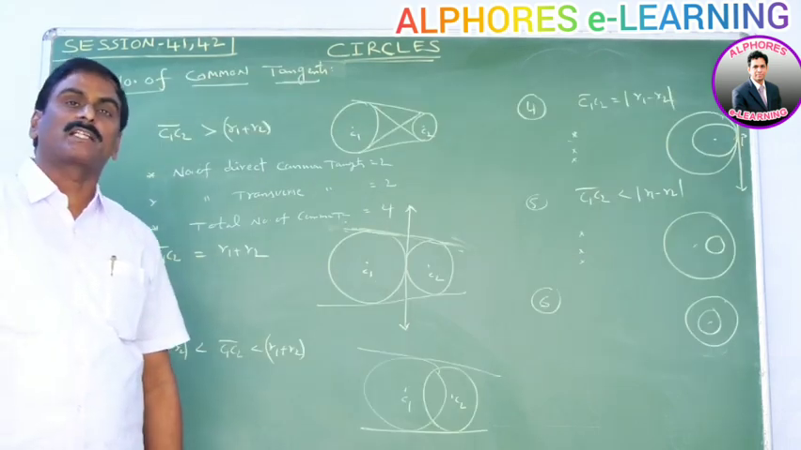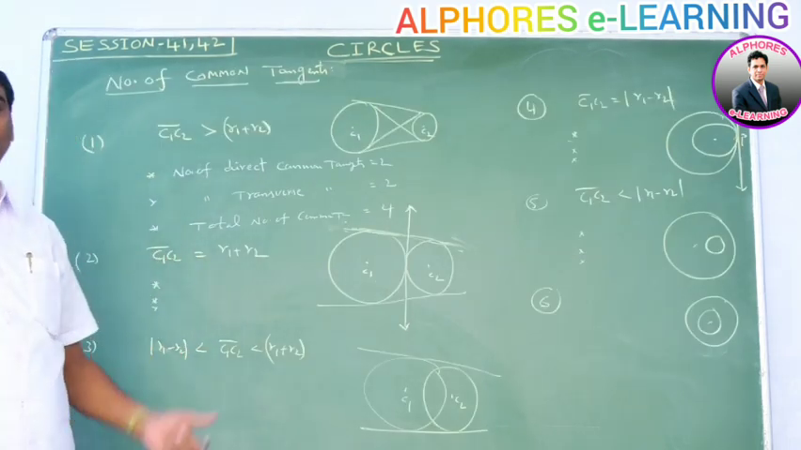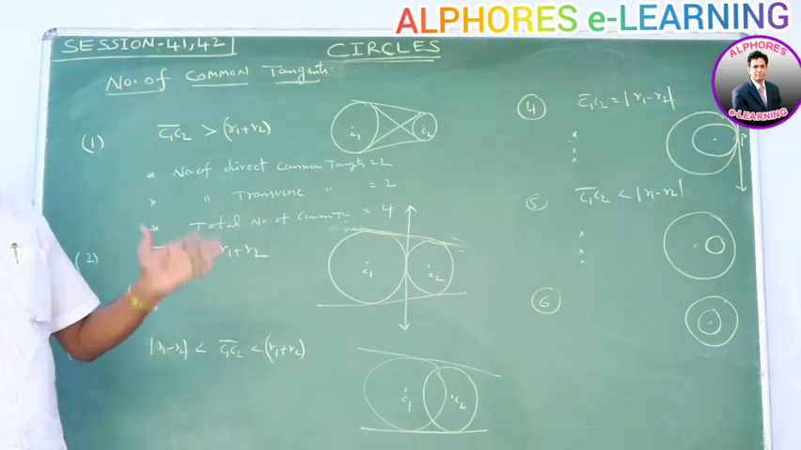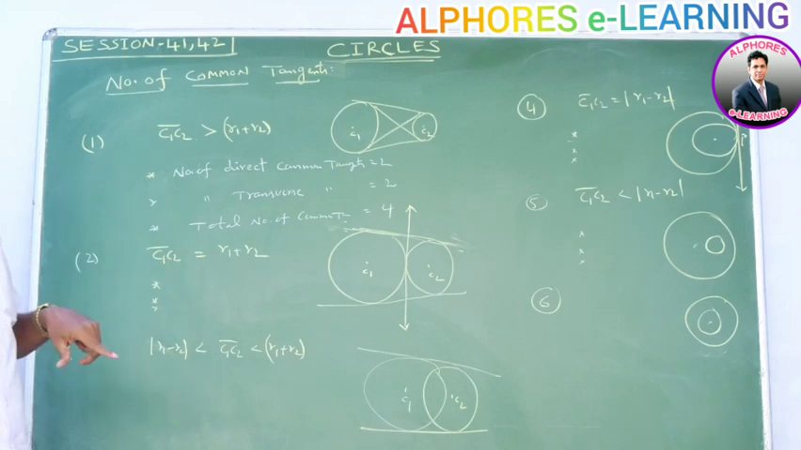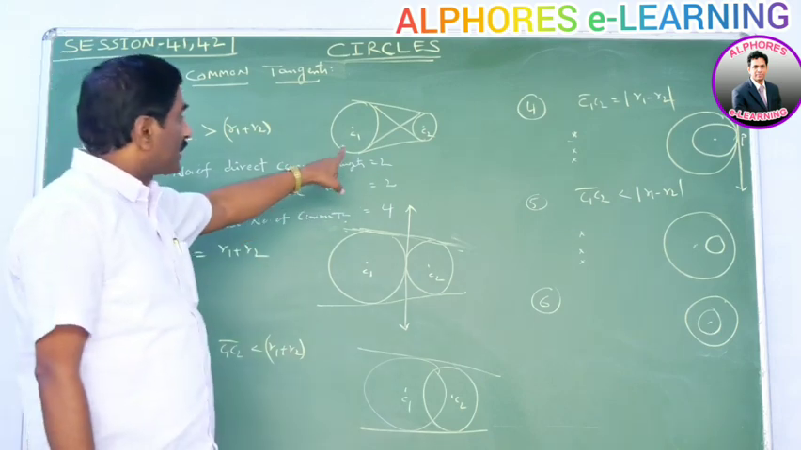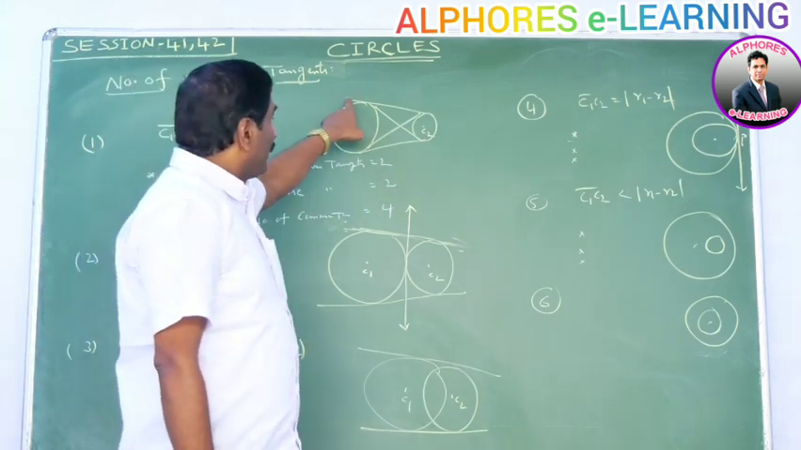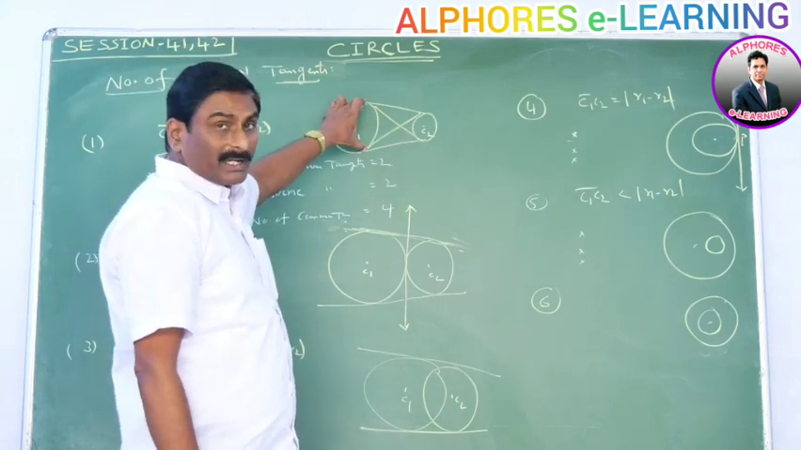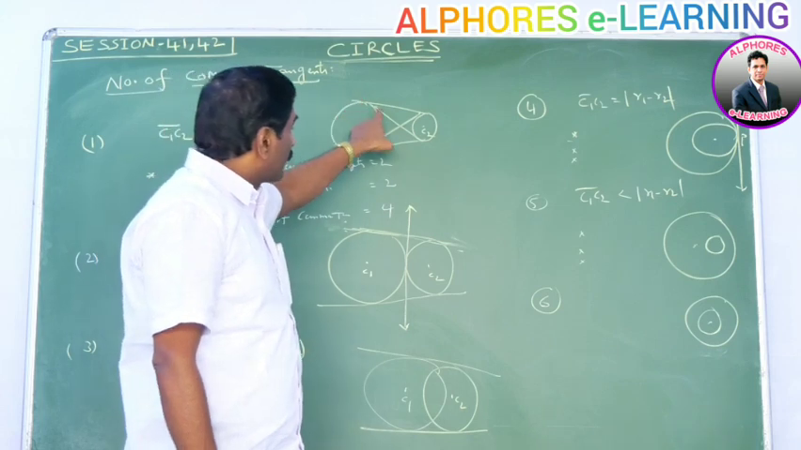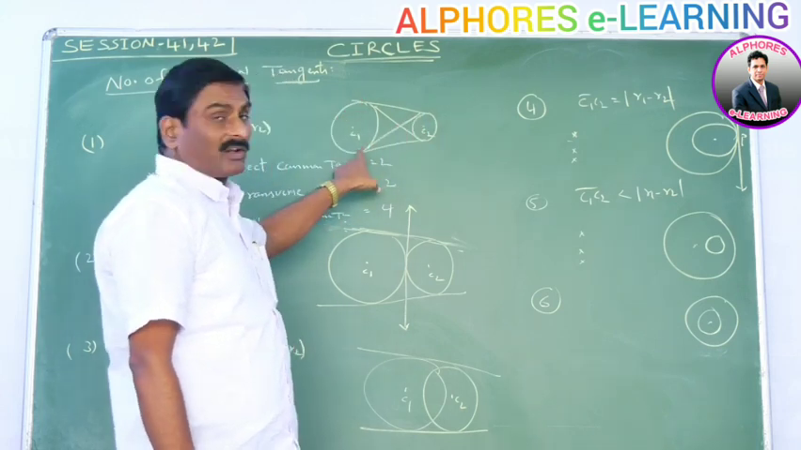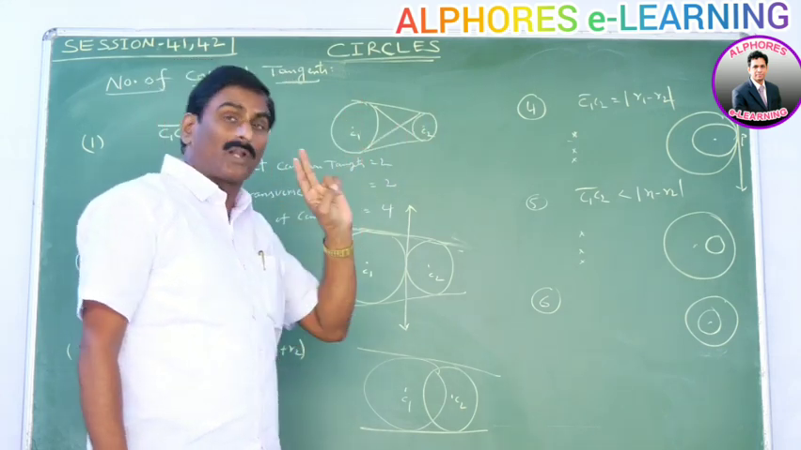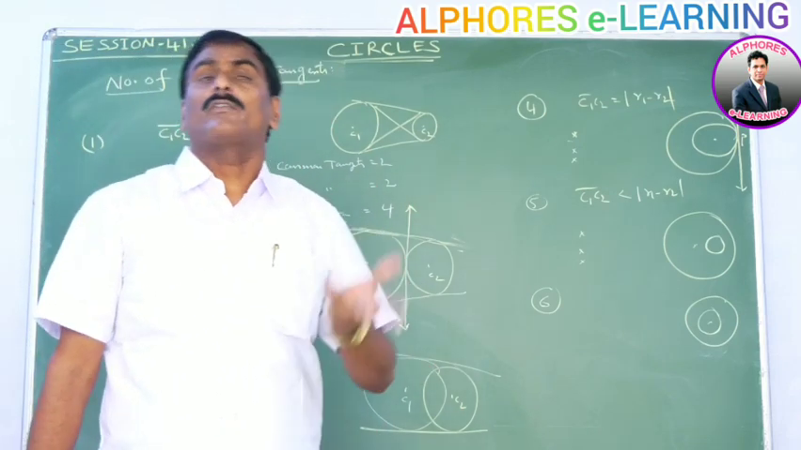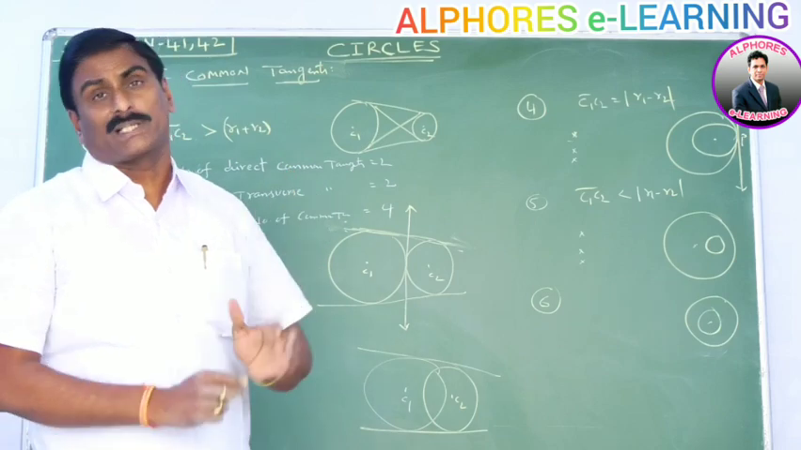Next, number of common tangents for two given circles. First one, if C1C2 is greater than R1 + R2, then one of the circles is away from the other circle. In this case, please observe this diagram. Here, this is one of the direct common tangents. We get two direct common tangents. This is one of the transverse common tangents, this is the other transverse tangent. We get two direct common tangents, two transverse common tangents. That means totally we get 4 common tangents for these two circles.